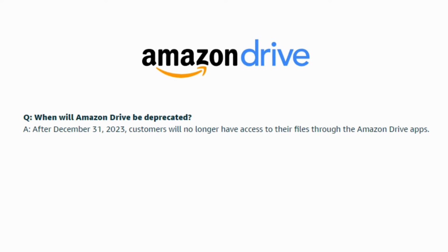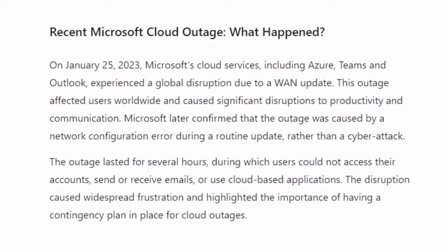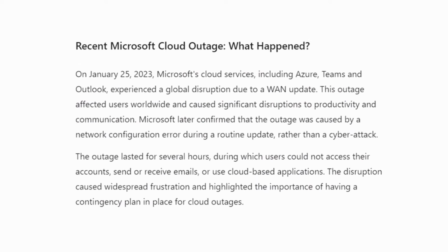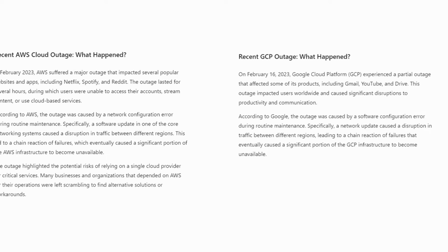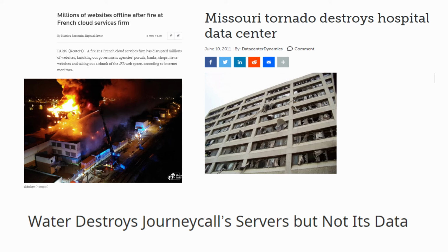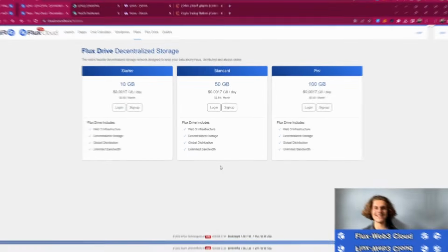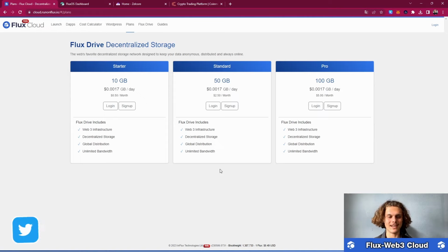Today I want to show you how you can store your pictures, videos, documents and files generally on a cloud that doesn't randomly shut down like Amazon Drive, or has outages like this year already Microsoft Drive had in January, AWS and the Google Cloud had in February, and is also not vulnerable to centralized attacks like hacks or fire, water, wind and weather in general. And this, ladies and gentlemen, is the Flux Cloud.